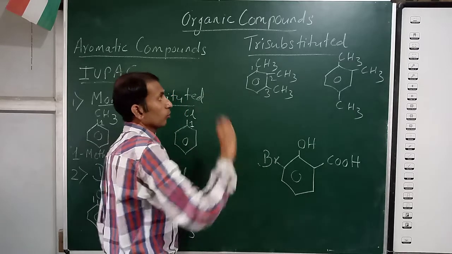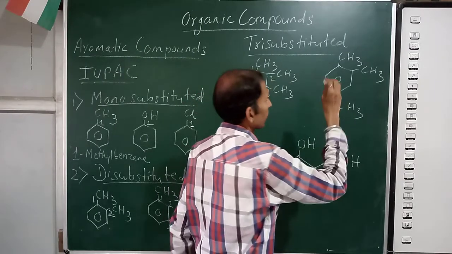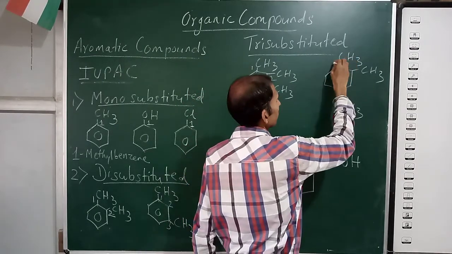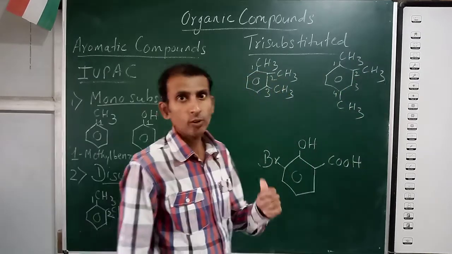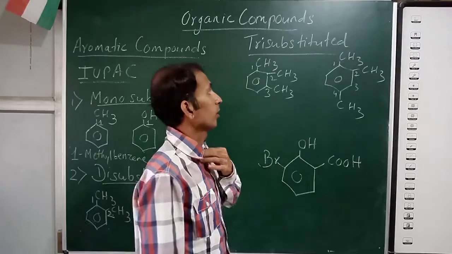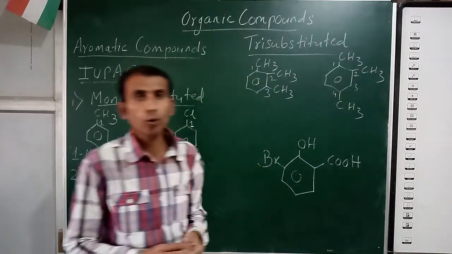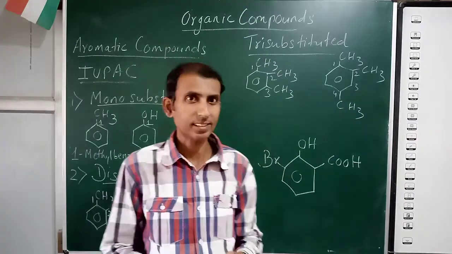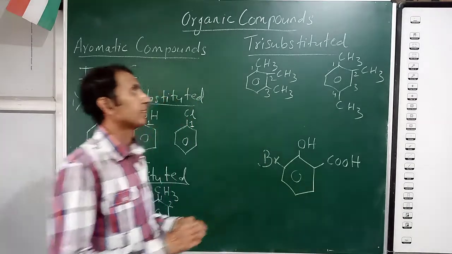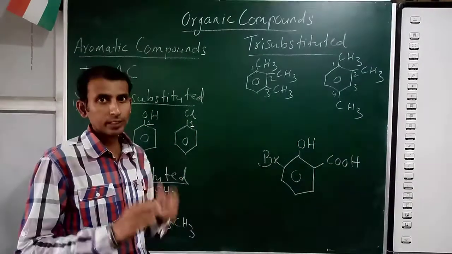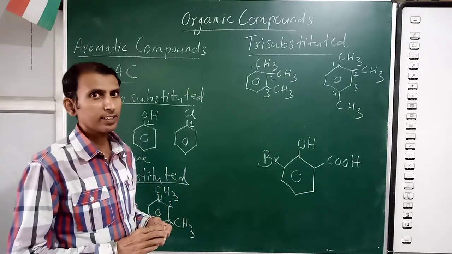Okay, so this concept is very, very important. Now in this particular example, again you start from here 1, then 2, 3 and 4. So what answer will you get? What is the IUPAC name for this compound? This will be 1, 2, 4 trimethyl benzene. So understand the concept, understand the example properly, and write the IUPAC name.